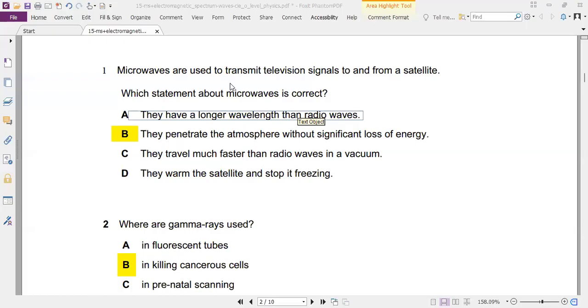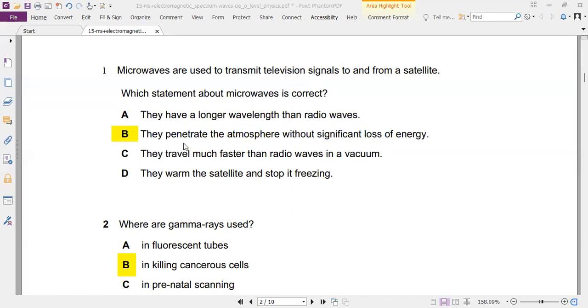So we will look at the electromagnetic spectrum MCQs, their answers, and strategies for how to explain and answer them. Question number 1 says... it is because microwaves can penetrate the atmosphere without a significant loss of energy.